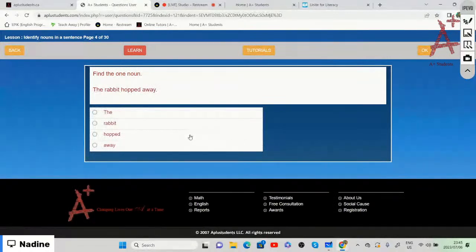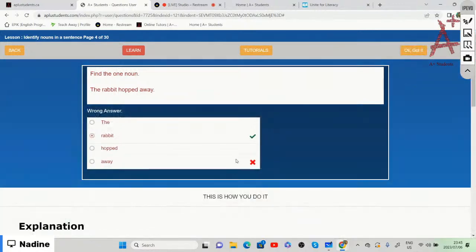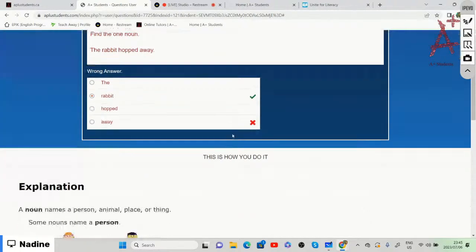The rabbit hopped away. So is it the rabbit hopped or away? All right, let's choose this one. All right, so we chose the incorrect one, right? Which means that the correct answer is rabbit, right? Which names an animal.